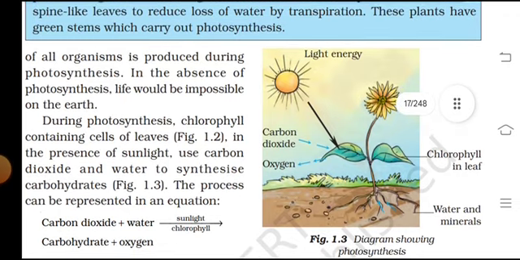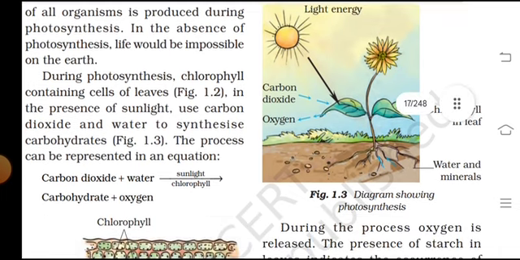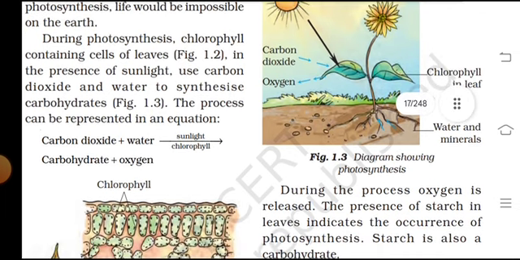Oxygen is produced during photosynthesis. In the absence of photosynthesis, life would be impossible on the earth. During photosynthesis, chlorophyll containing cells of leaves, in the presence of sunlight, use carbon dioxide and water to synthesize carbohydrate. The process can be represented in an equation.